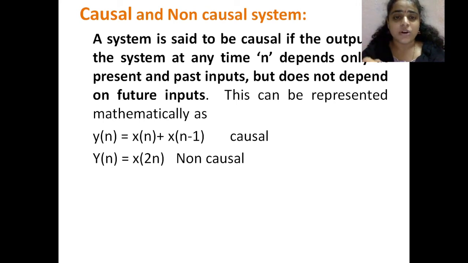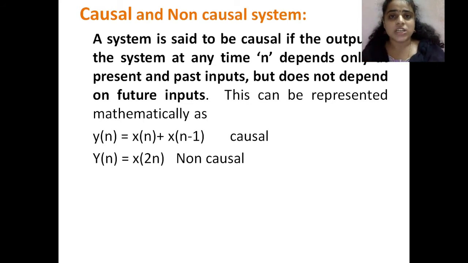Make notes and keep everything sorted one by one: what is meant by static, the difference between static and dynamic, how a causal system differs from a static one, and how a stable system differs from a causal one. Figure out the differences between all the systems and make sure you have clarity on the different classifications of systems.